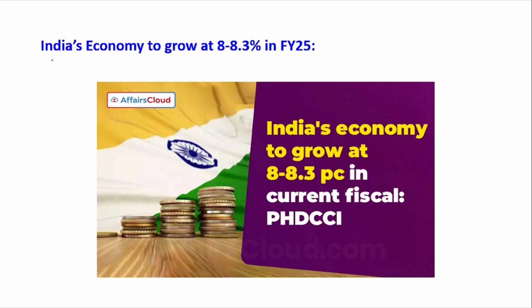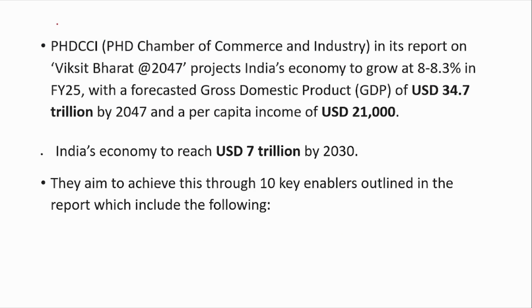Now, the next news is India's economy is expected to grow at 8 to 8.3% in financial year 25. The PHD Chamber of Commerce and Industry, in its report named Viksit Bharat at 2047, has projected that India's economy will grow at 8 to 8.3% in the financial year 25. The forecasted GDP was 34 trillion, and the per capita income in 2047 would be $21,000.